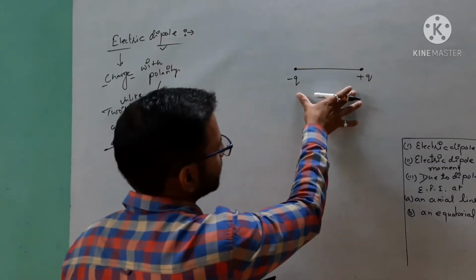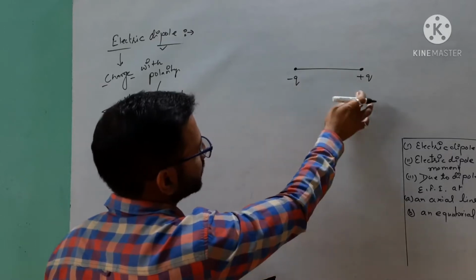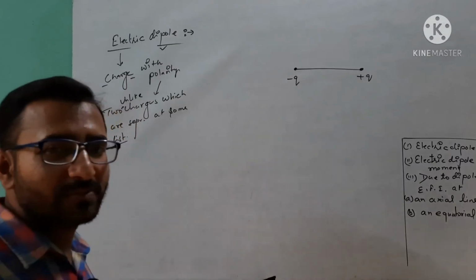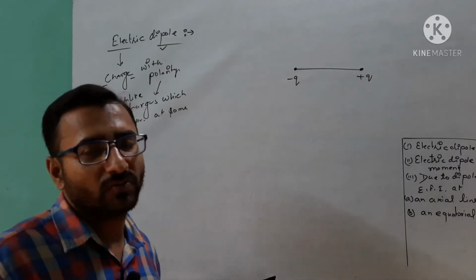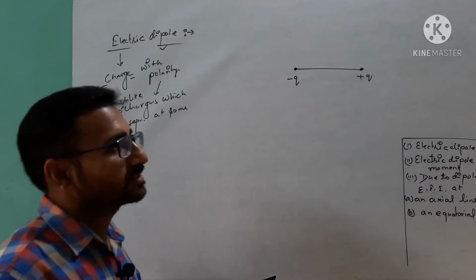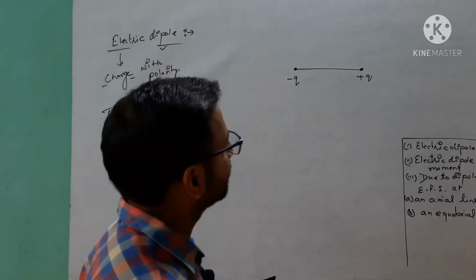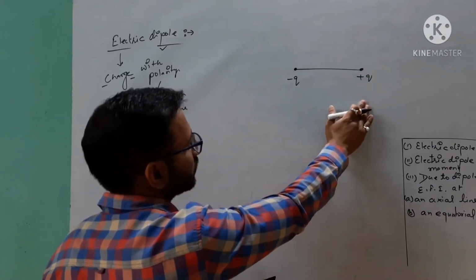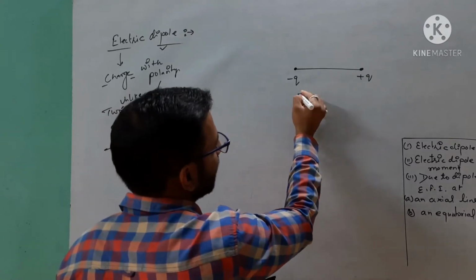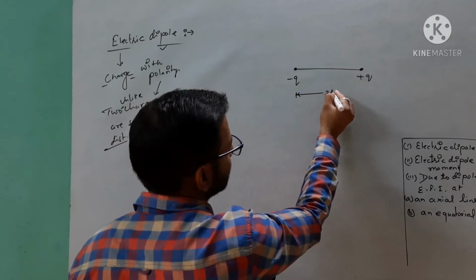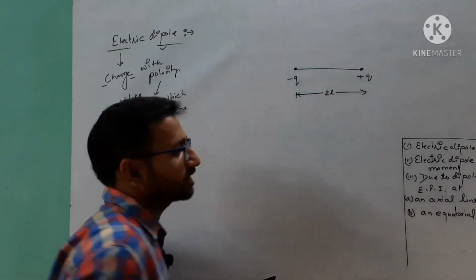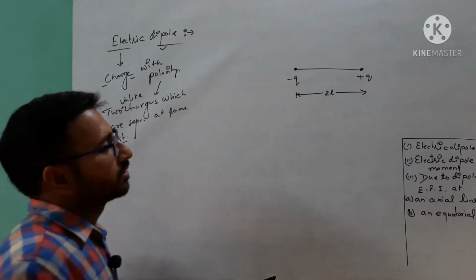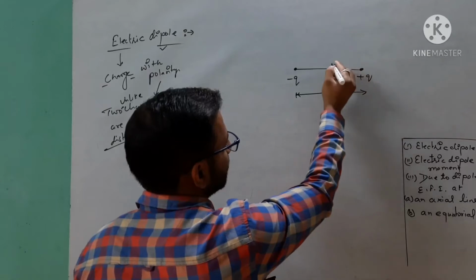So an arrangement in which two point charges, two equal and opposite charges, meaning equal in magnitude and opposite in sign, are separated at some distance. Here I am considering the distance 2L. You can consider 2A also. This type of arrangement is called